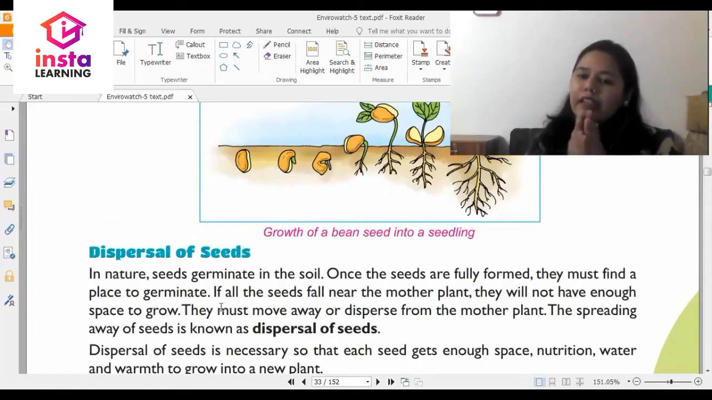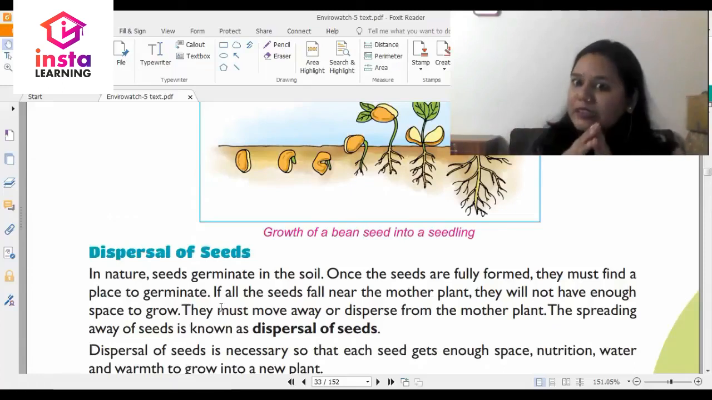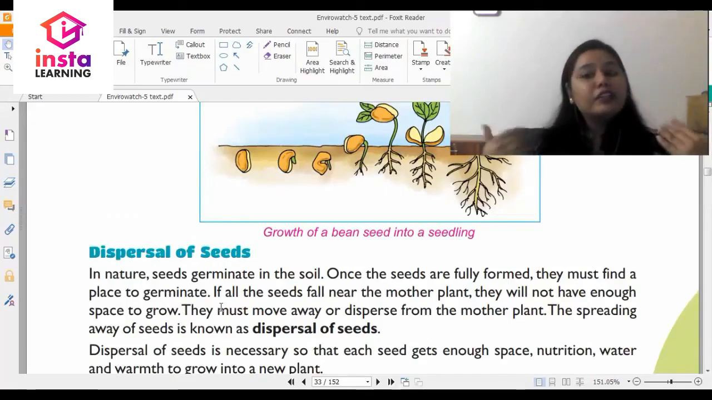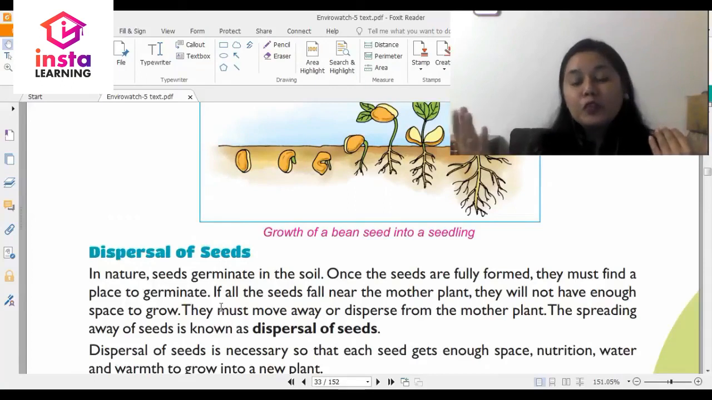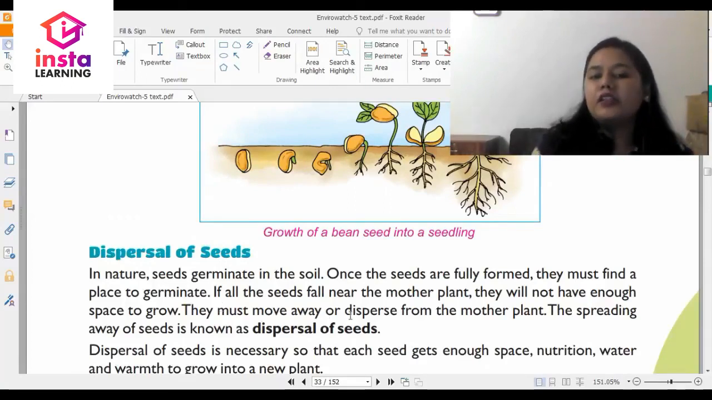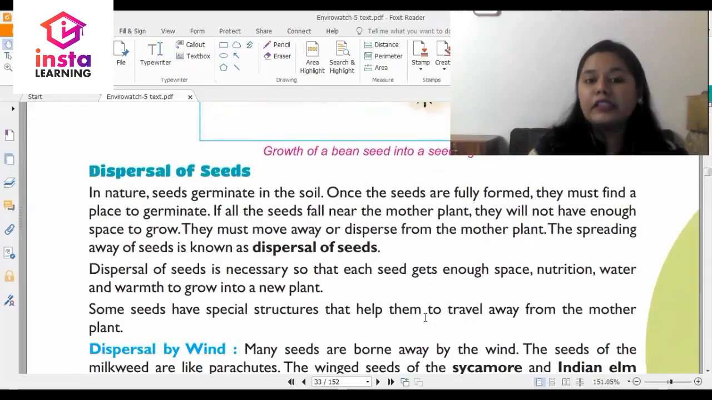How many people can sit at the desk that you sit on? Four, maximum five. But can 10 people sit there? No, that's not possible. So just like this, near the plant, if all the seeds fall, then it is not possible for them to grow because there won't be enough space. They must move away or disperse from the mother plant. The spreading away of seeds is known as dispersal of seeds.